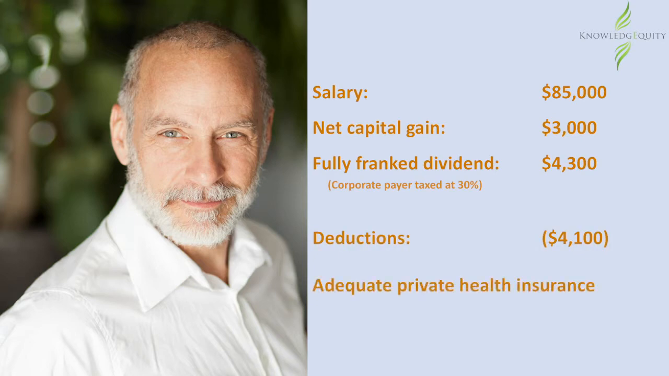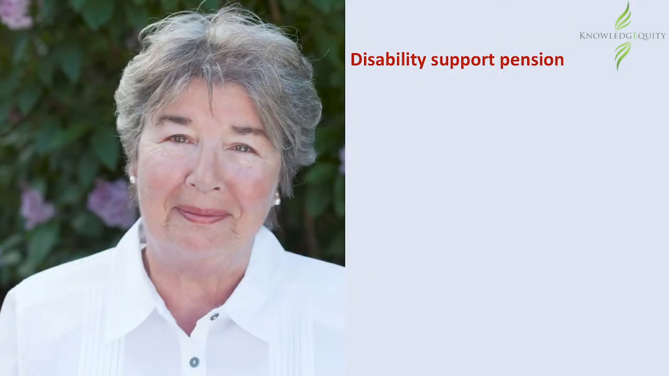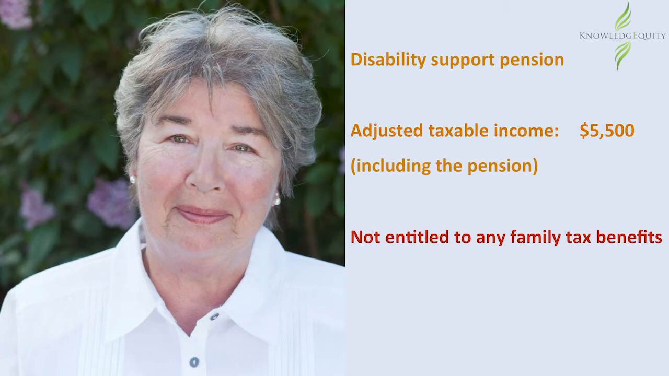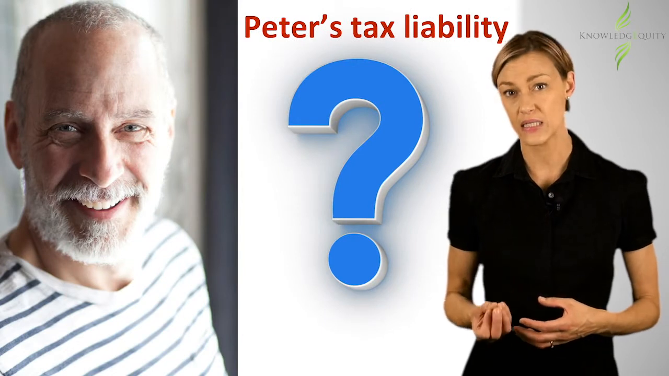Peter has adequate private hospital health insurance cover and had tax withheld from his salary by his employer during the year. Peter's wife Fiona does not work. She received a disability support pension, had an adjusted taxable income of $5,500 including the pension, and was not entitled to nor claimed any family tax benefits. So how do we work out what Peter's liability is for the tax year?